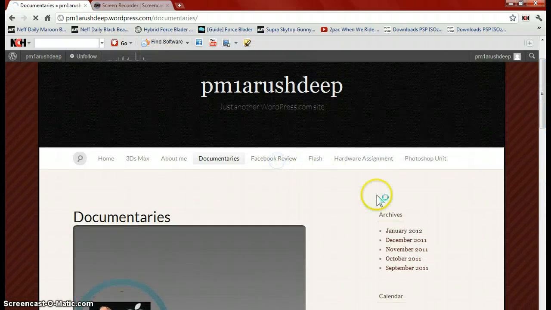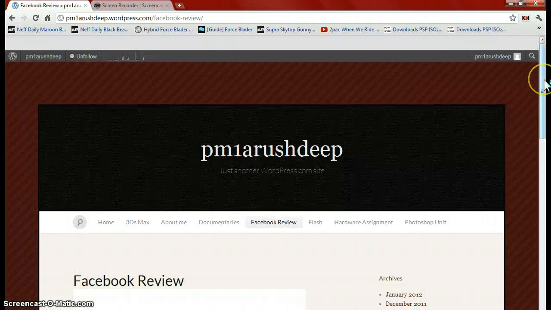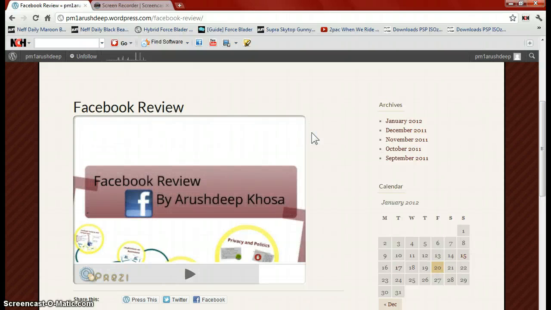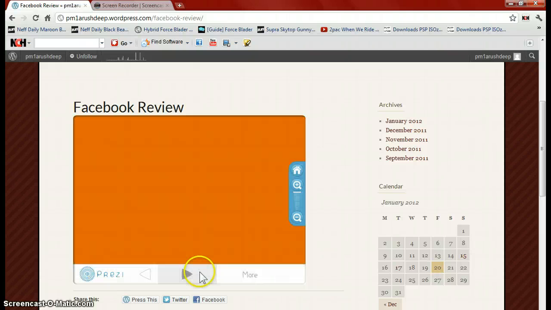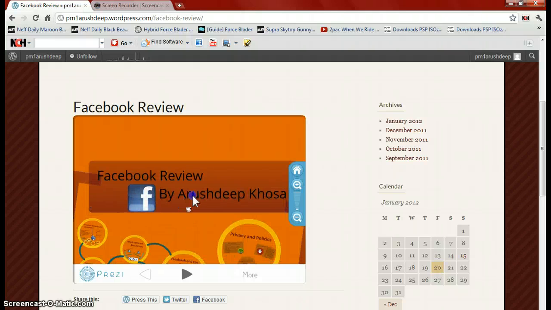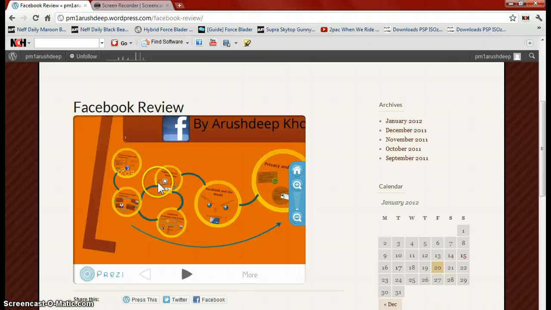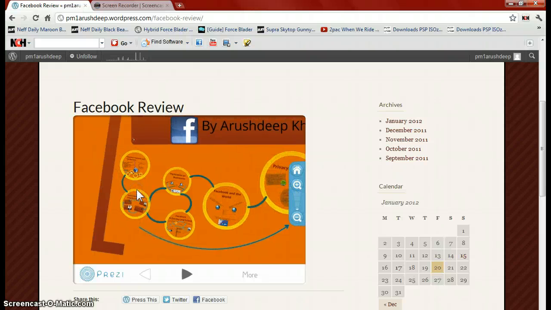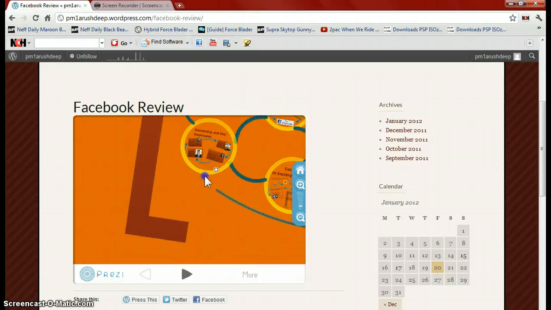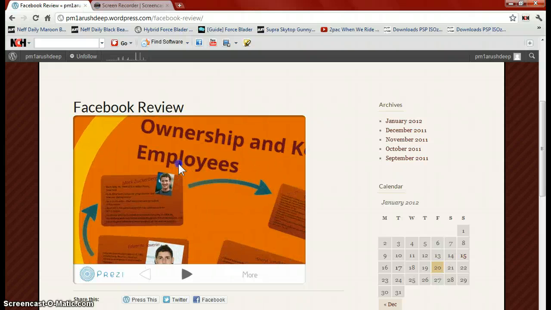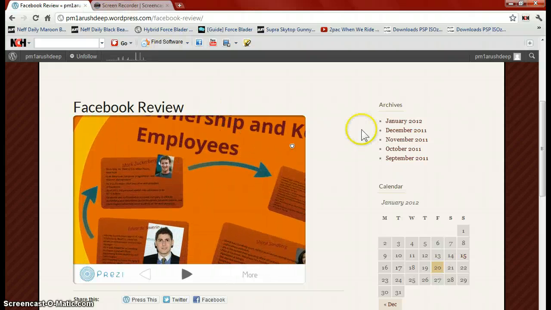Like here, next one, Facebook review. I created it with Ahmed, Gouvier, and Montessor, and it was a group project, and we spent a lot of time. Like you can see some designs, like a crying smiley somehow, and an angry smiley, and a laughing smiley, and it also contains a lot of information, like about those employees, ownership, about Mark Zuckerberg.